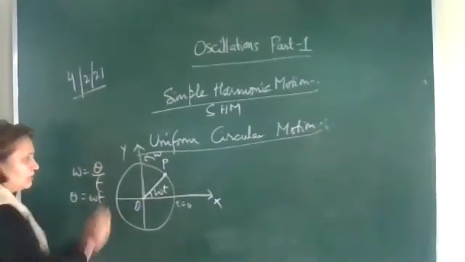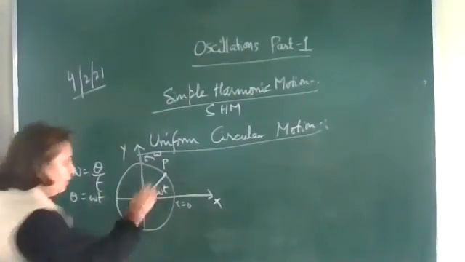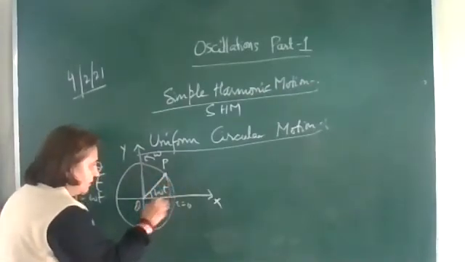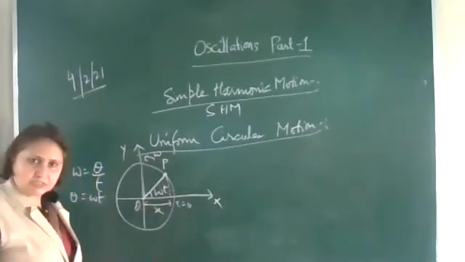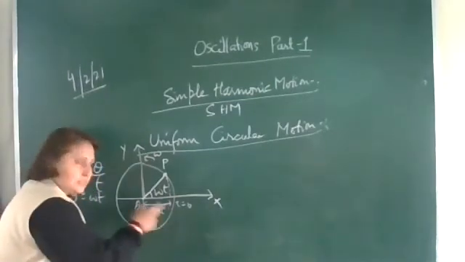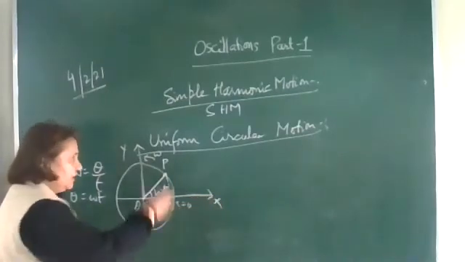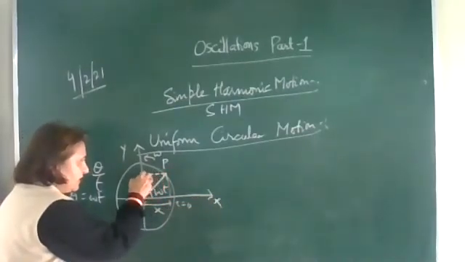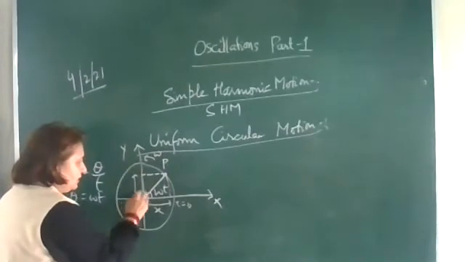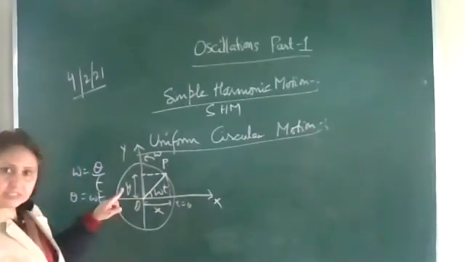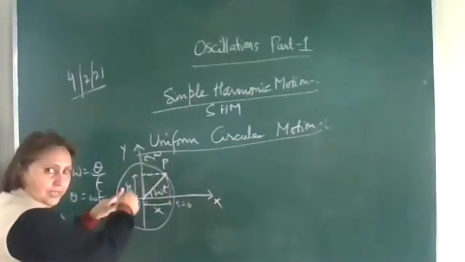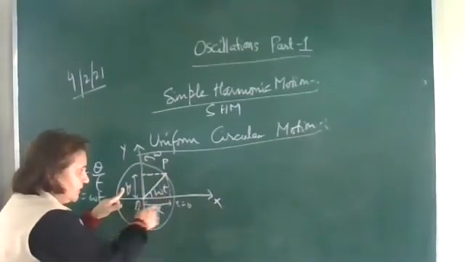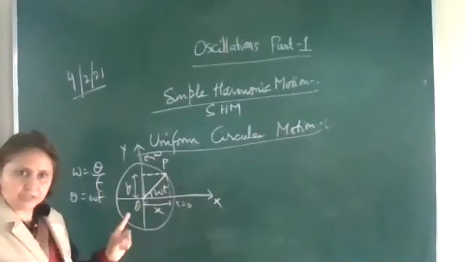So theta is equal to omega into t. When the particle is here, it is displaced along the x-axis through some distance. So this is the displacement along the x-axis. Also, it is displaced some distance along the y-axis. So this is the displacement along the y-axis. As it keeps on moving with time, this x and y will be changing.